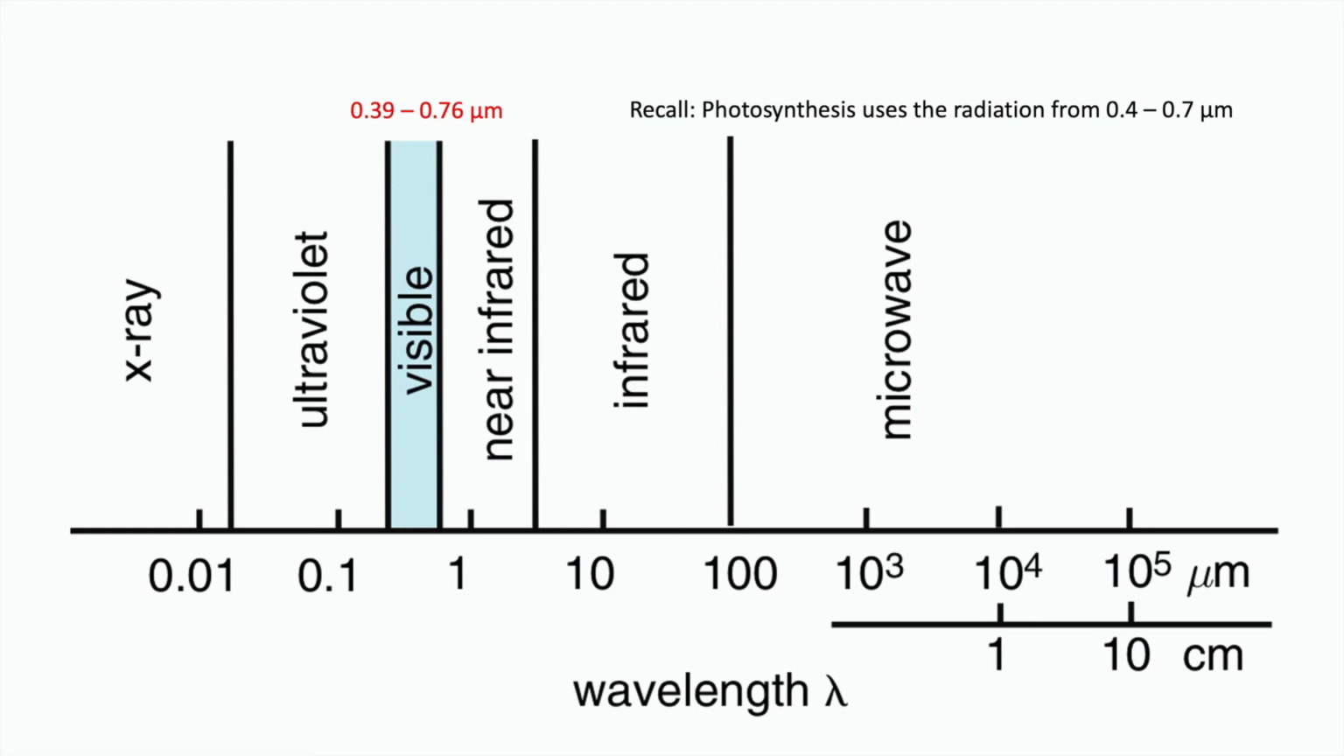After the ultraviolet radiation of about 0.39 micrometer, the visible light radiation begins, for only a narrow range until 0.76 micrometer, where it goes into the near infrared radiation. And from there, it goes to infrared and up to microwave, which is a very large wavelength radiation group. Also, recall that photosynthesis uses a narrow range of radiation of 0.4 until 0.7 micrometer, which is the same as the visible light radiation.